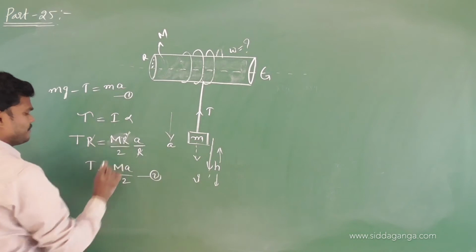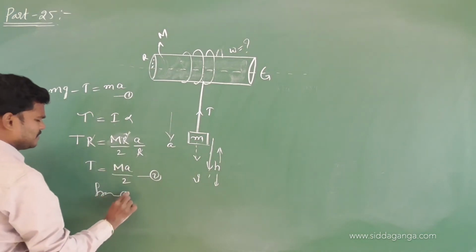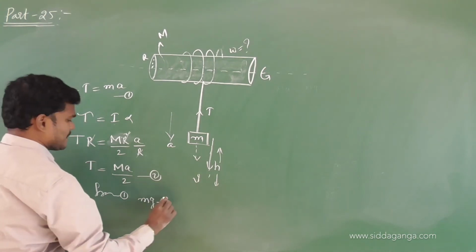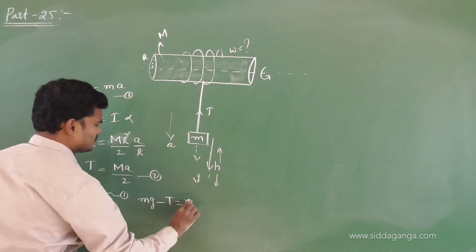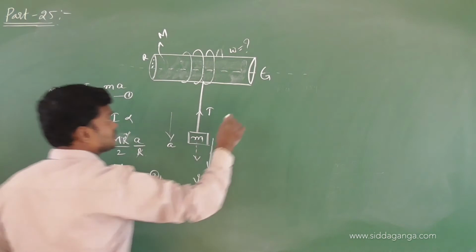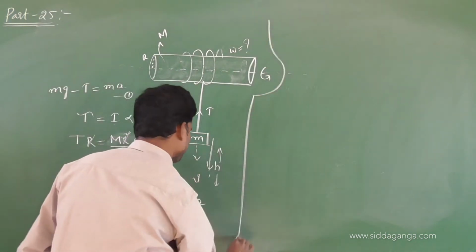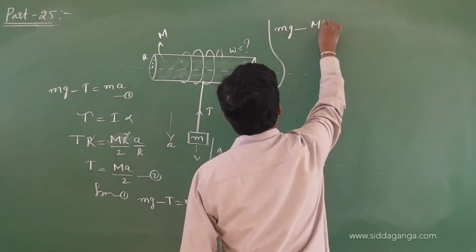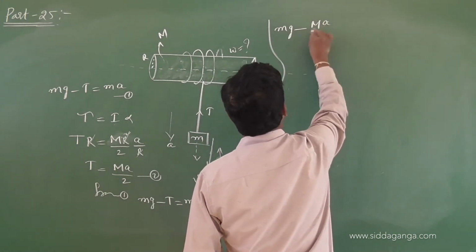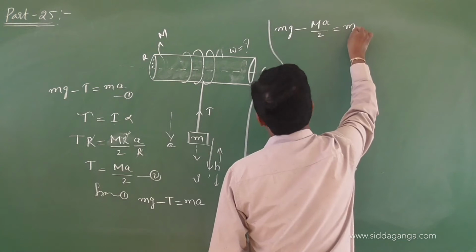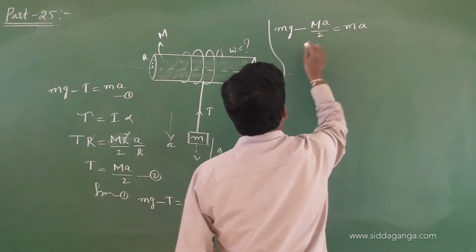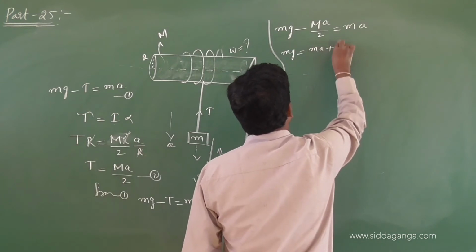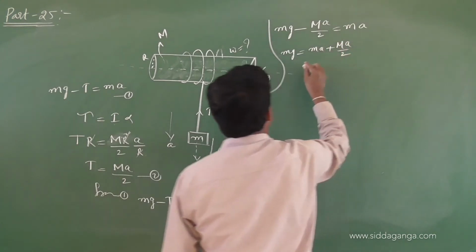Substitute this tension here. So from 1, small mg minus T is equal to ma. What is T? Ma by 2. So small mg is equivalent to ma plus Ma by 2.